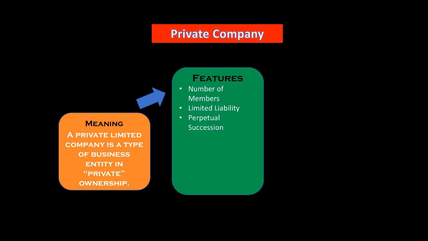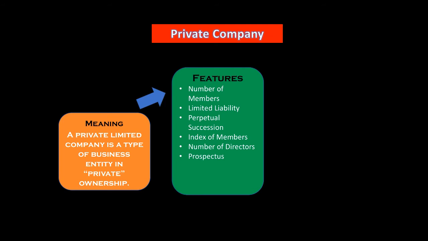Perpetual succession. There we have studied perpetual existence, here we are seeing perpetual succession. It means if one shareholder, one person dies, then his or her successor, son or daughter, may take over. Index of members: the number of members, the index of members, also needs to be incorporated. Number of directors: a certain number of directors is essentially required for a private company.